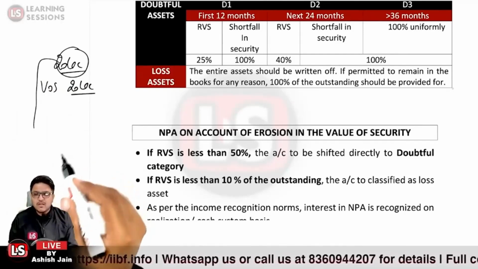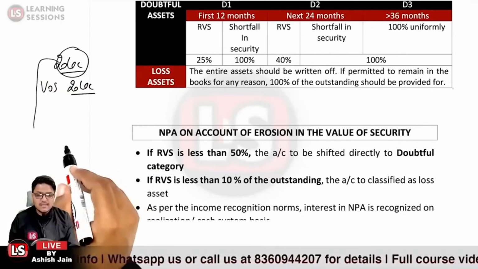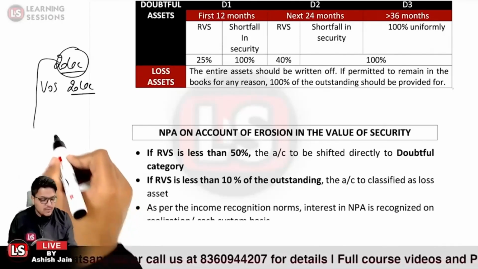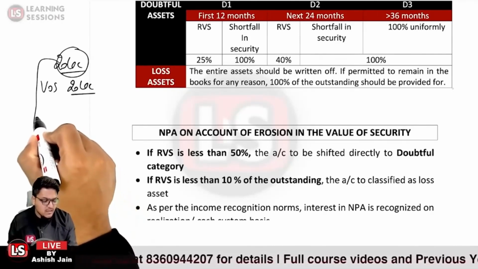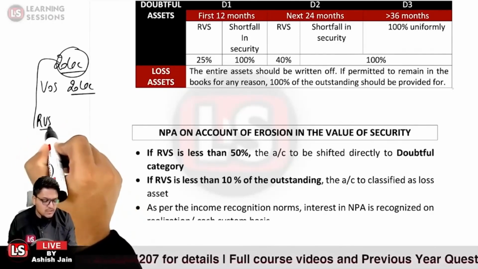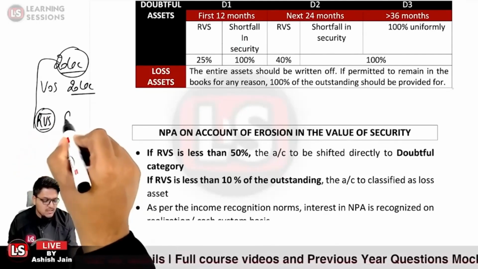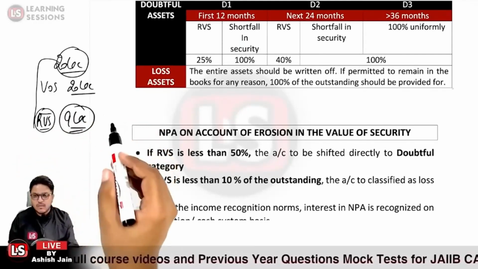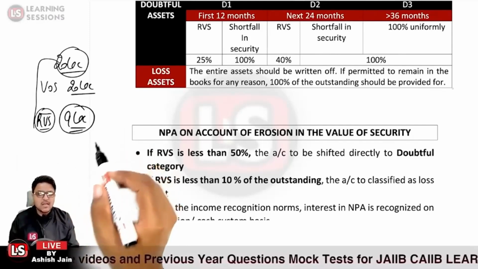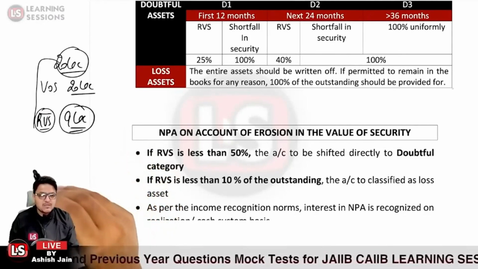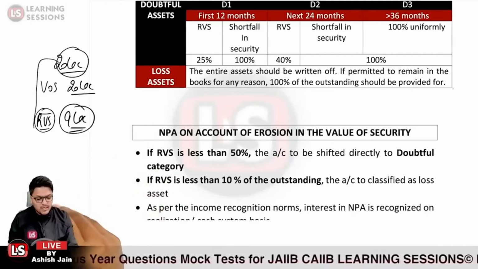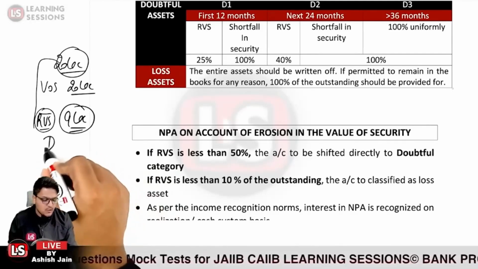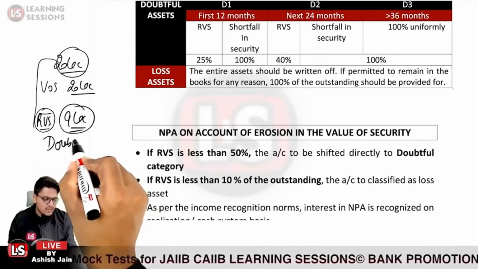And if the realizable value of security is now lesser than 50%. Let us take the case that the realizable value of the security, which can be realized right now, is 9 lakh rupees. That is lesser than 50% of the value of security which was available at the time of sanction. In that case, it will be directly transferred to the doubtful 1 category.